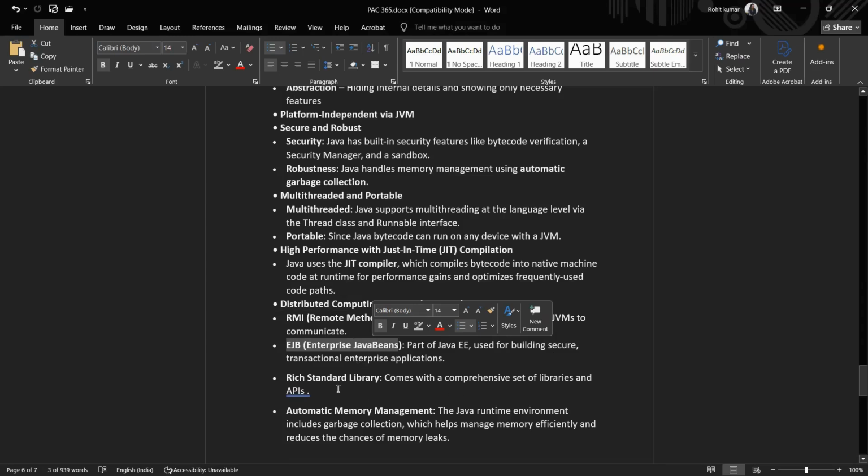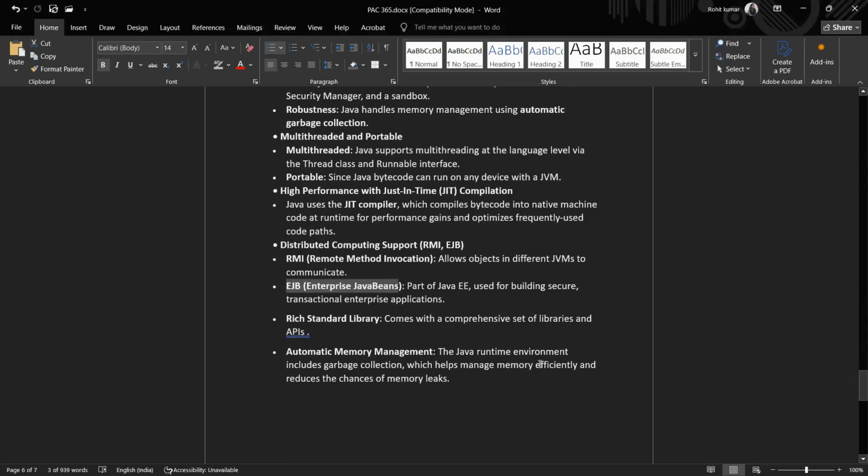Now a rich standard library. Java also provides libraries, which are collections of different data and files. This comprehensive set of libraries makes our programs much easier. And it has an automatic memory management system.